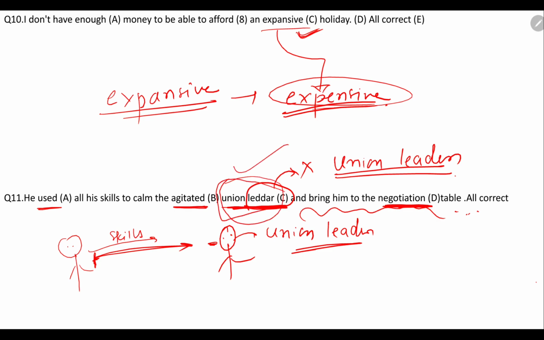Here the word union leader has been used inappropriately as the spelling is wrong. The wrongly spelt word is leader, not leader, it's leader. So in today's lecture, the things about wrongly spelt words, we have discussed that. So for today's lecture, this was the end.